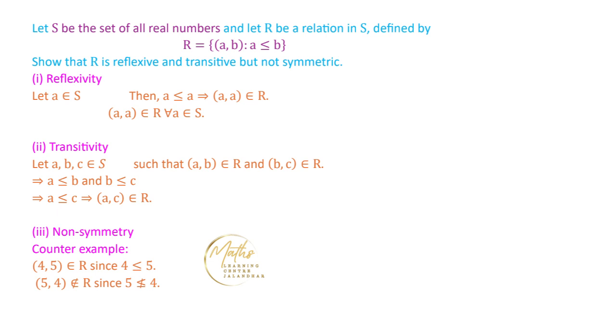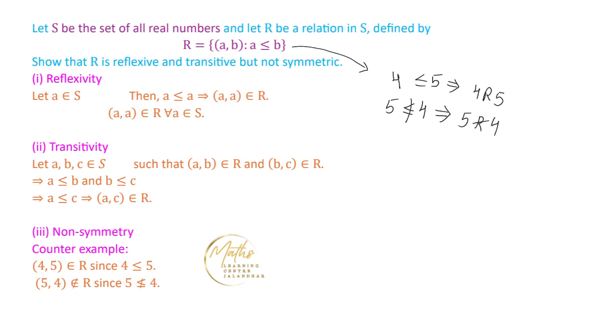We are saying that if we are talking about numbers, we are talking about this relation, and we are considering two numbers 4 and 5. We have 4 is less than or equal to 5, so this implies that 4 is related to 5. But for real numbers, we know that 5 is not less than or equal to 4. This implies that 5 is not related to 4.